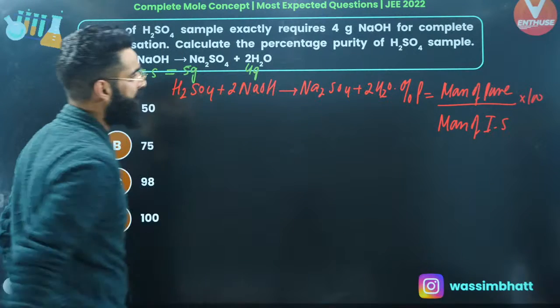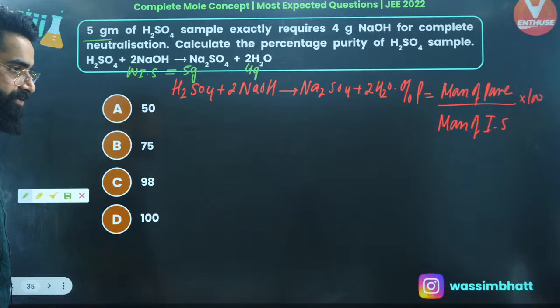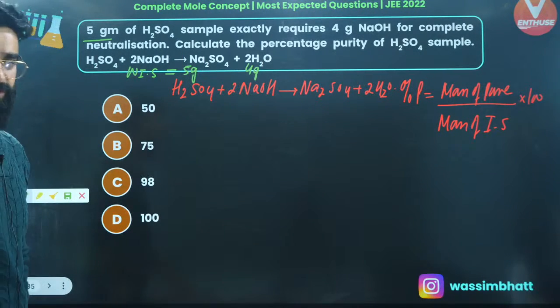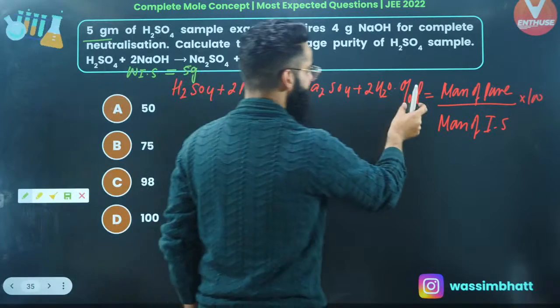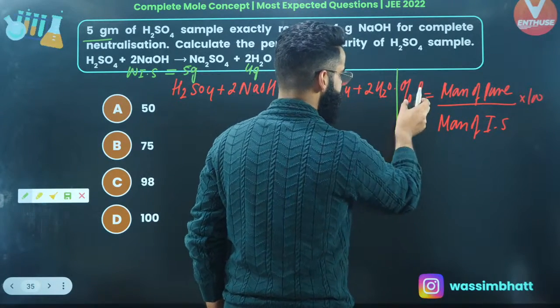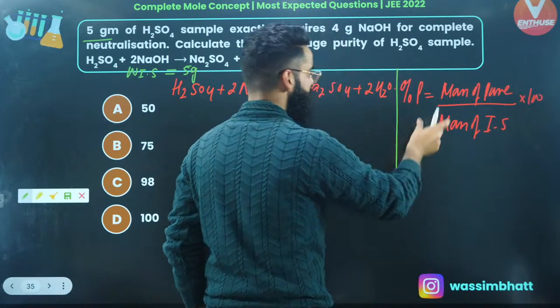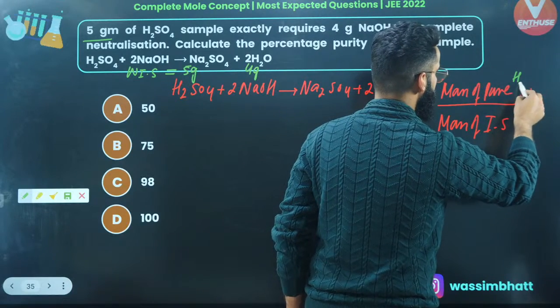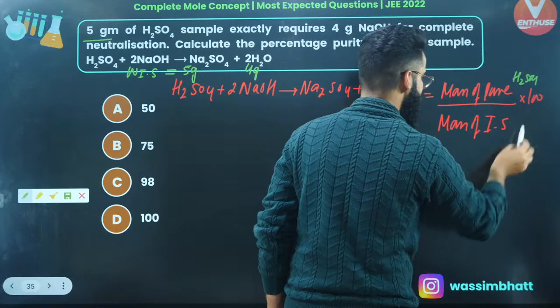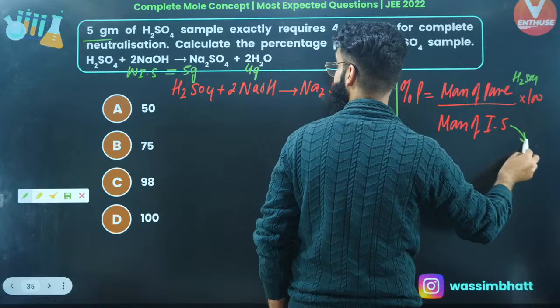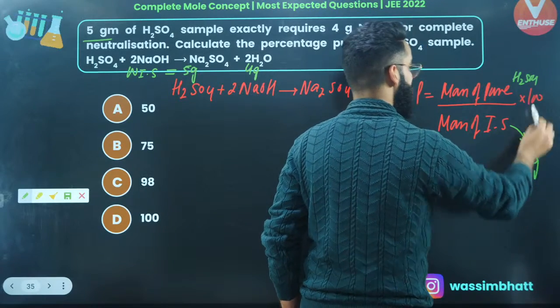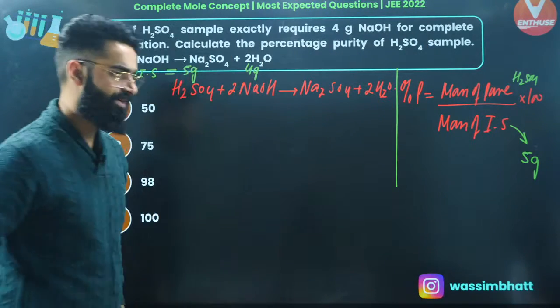It requires 4 grams of NaOH for the neutralization, right? Calculate the percentage purity of H2SO4. Well, percentage purity of H2SO4 is simply going to be equal to the mass of pure H2SO4 divided by the mass of the impure sample of H2SO4, that's given to me as 5 grams, multiplied by 100.